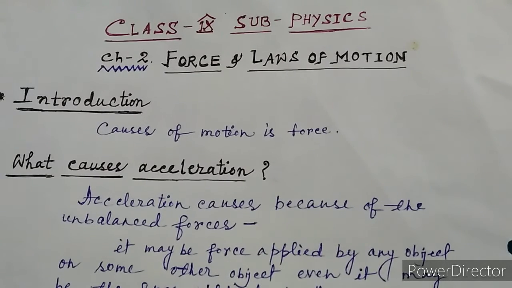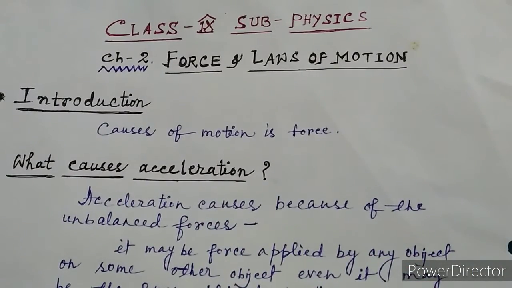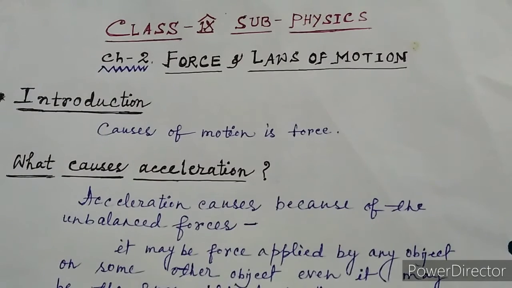Okay, next topic, what causes acceleration? So acceleration means, you know what is the meaning of acceleration? Acceleration means rate of change of velocity, and its formula is a equals v minus u by t, where v is the final velocity and t is the time interval.